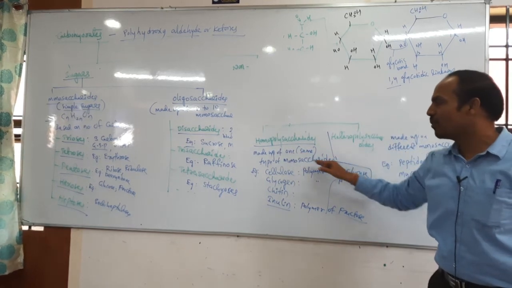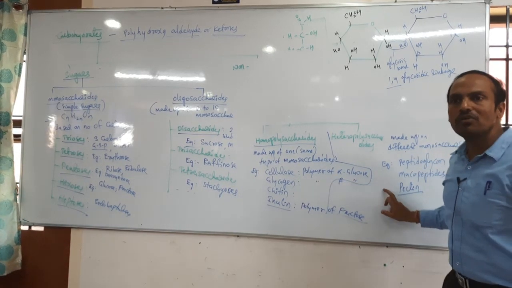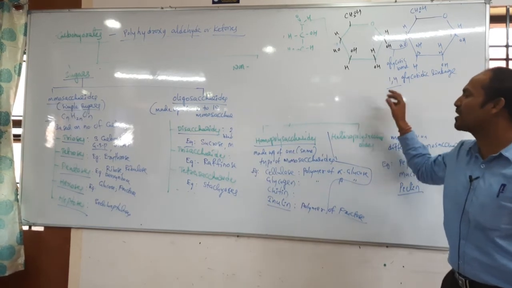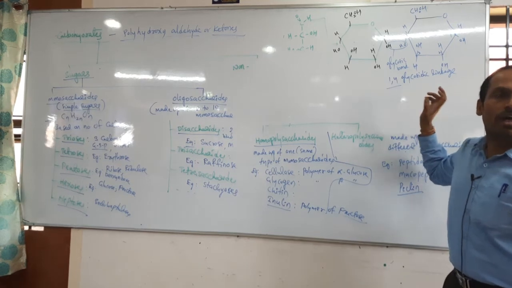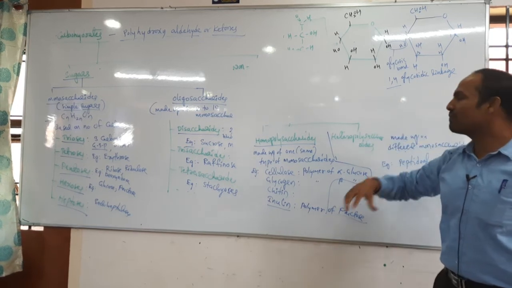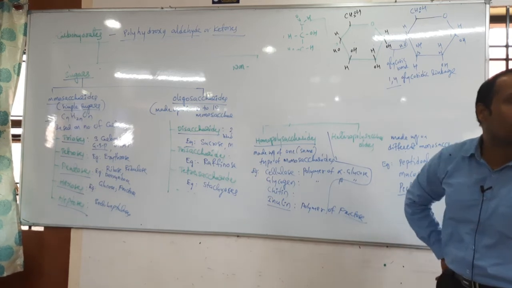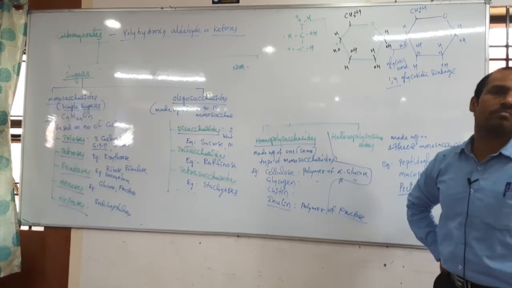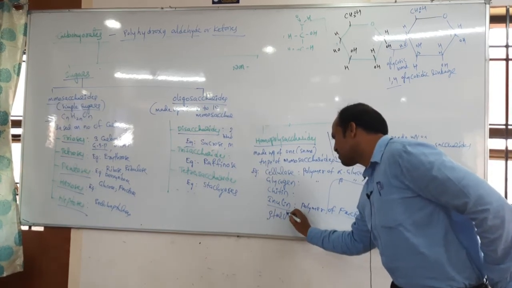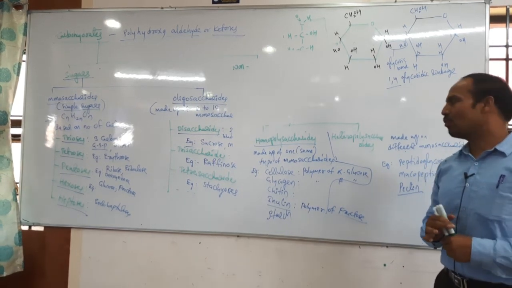Why? Because only one kind of monosaccharide is present. Look at cellulose: cellulose is a polymer of which one? Alpha glucose. Only alpha glucose molecules are present. In all alpha glucose molecules, we can observe alpha 1,4 linkages. Beta 1,4 linkages we can see in glycogen. You should also talk about glycogen. Glycogen is called which starch? Animal starch, it is called in animals. Okay? One more point is also left: starch is also one of the best examples of a homopolysaccharide.